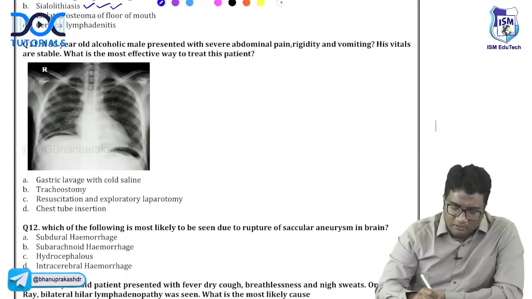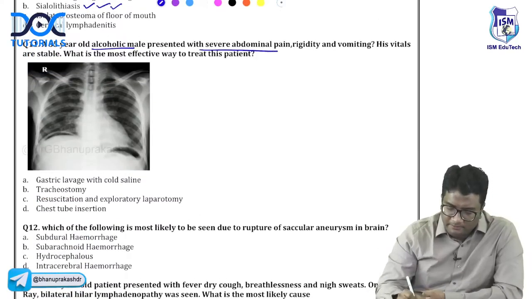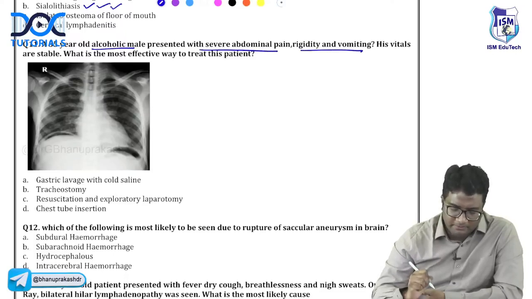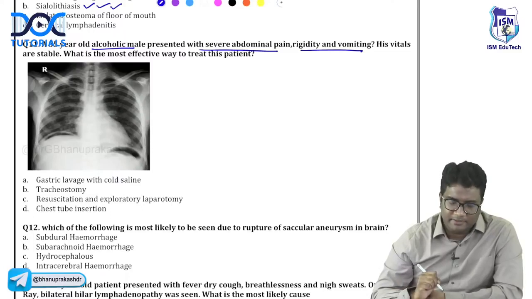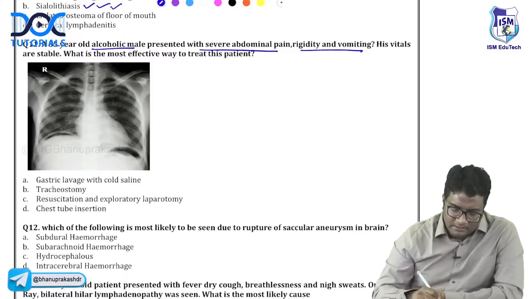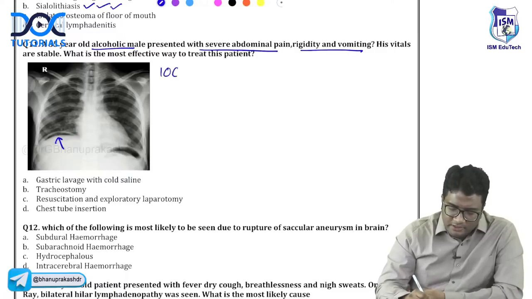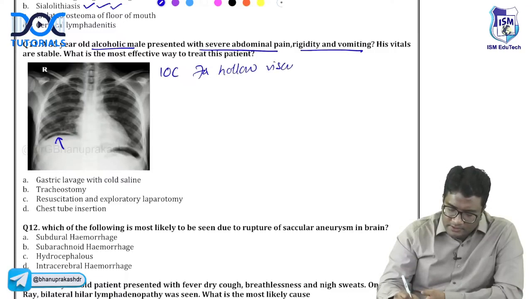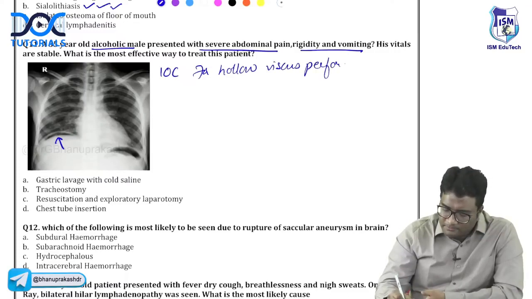This is easy. Alcoholic male, severe abdominal pain, rigidity and vomiting, vitals are stable. What is the most effective treatment? So, abdominal pain patient, a chest X-ray is given. Remember, here you are seeing air under the right hemidiaphragm. What is the investigation of choice for hollow viscus perforation? Hollow viscus perforation or pneumoperitoneum.